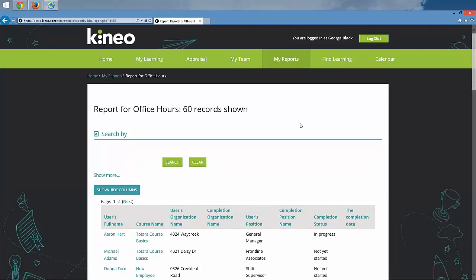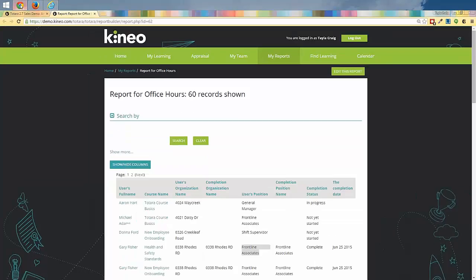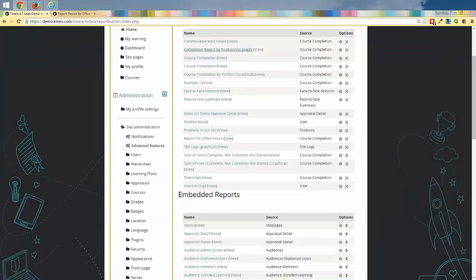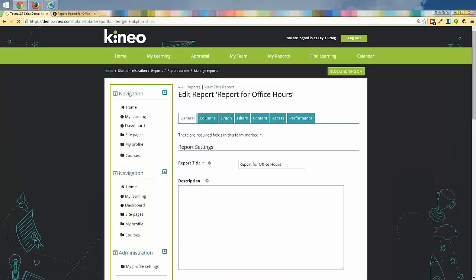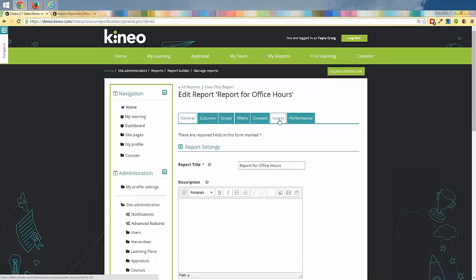So let's dive in as a site administrator, make some tweaks and changes to those different tabs, and see how it changes for our different individuals. So I'm going to go back over here, report for office hours, and click on the gear. These are the two tabs that we're concerned about today. You do have the ability to change the different columns that you see. You can put in a graph.